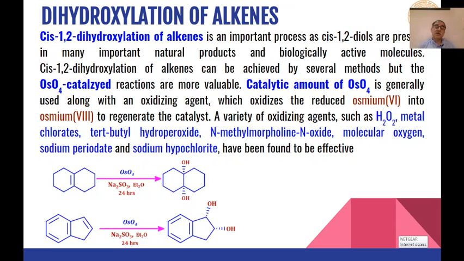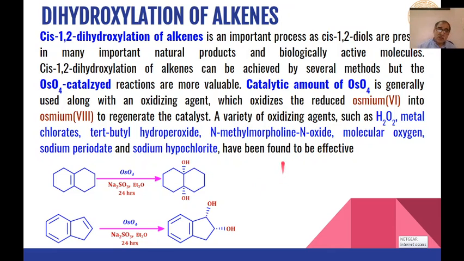This process of dihydroxylation is a very important process, because the products which are formed by dihydroxylation of alkenes by osmium reagents are cis products, and these cis 1,2 diols are very important in some natural products and biologically active compounds which can act as drugs.